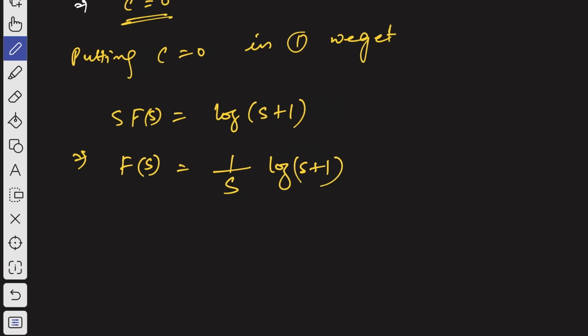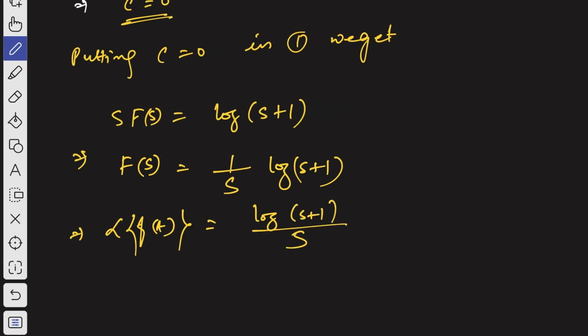So capital F of s is nothing but the Laplace transformation of f of t, right? Or you can write log of s plus 1 by s. So here remember, the Laplace transformation of f of t is capital F of s, right?